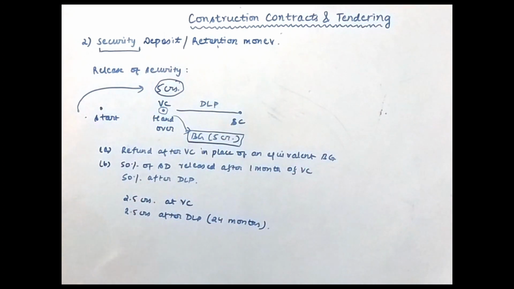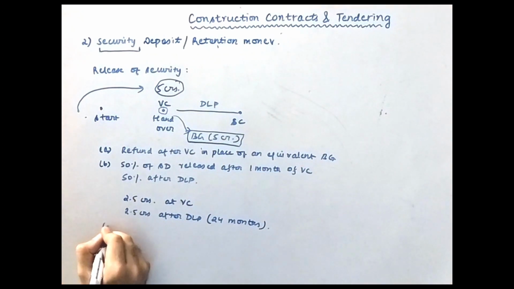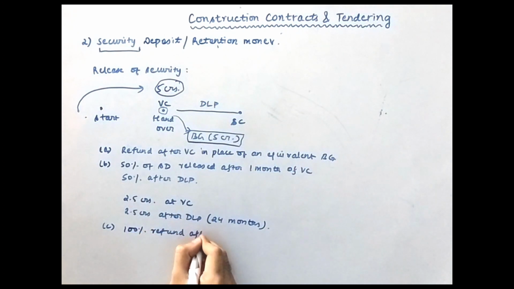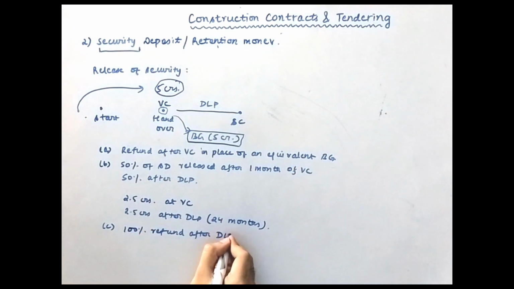The final DLP period, the latest one. Okay, what can be the third case? The third case can be the client says no, I don't want any BG/CG, I want your cash, and I will give you a full 100% refund only after the DLP period. This can also be the case which is possible.